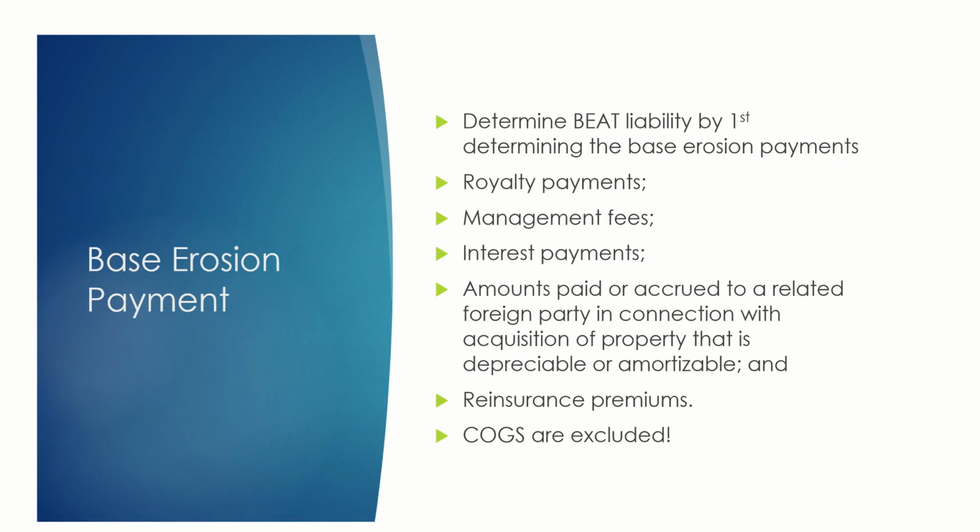To calculate BEAT liability, the first thing is to know what is base erosion payment. The payment is to a related foreign party and it includes royalty payments, management fees, interest payments, amount paid or accrued to a related foreign party in connection with acquisition of property that is depreciable or amortizable, and reinsurance premiums. The key here is royalties and management fees.